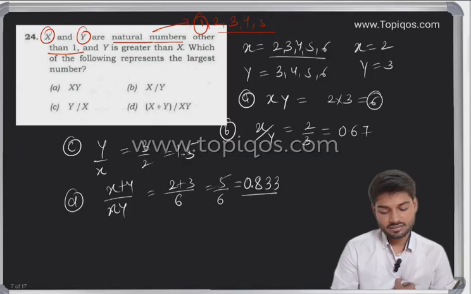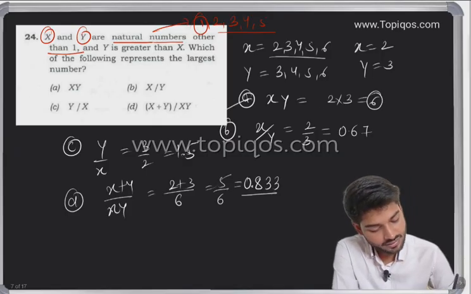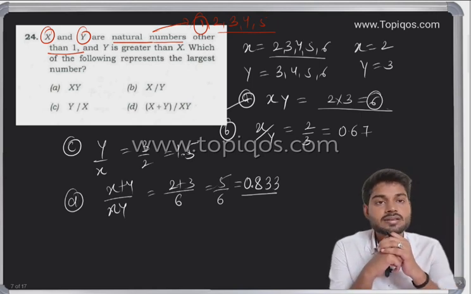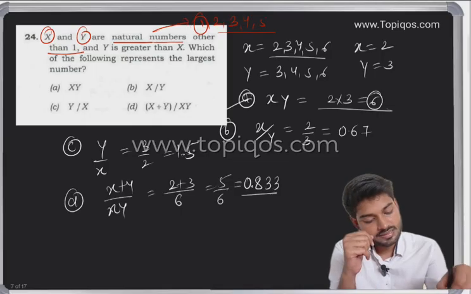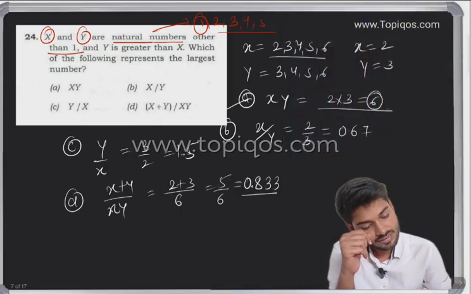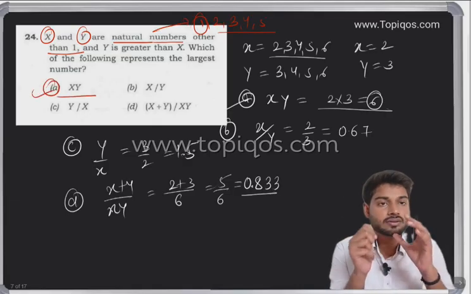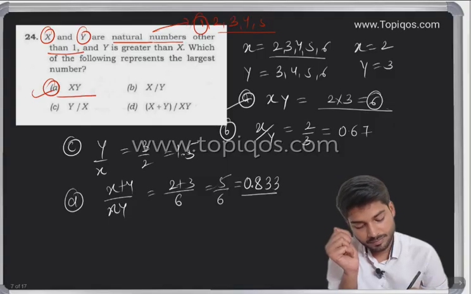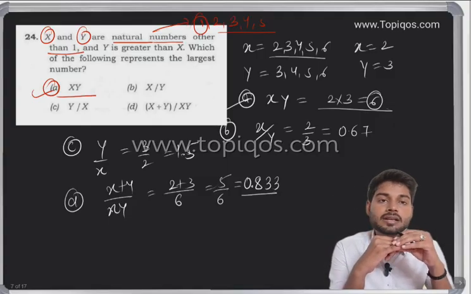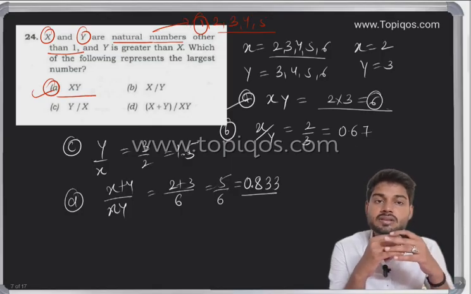So which of the following represents the largest number? It is option A. This is x into y, which is 2 into 3, going to be a 6. See, the answer is 6, which means option A, which is the product. However, it can also be understood like this: if you are multiplying numbers, multiplication is always a maximum.